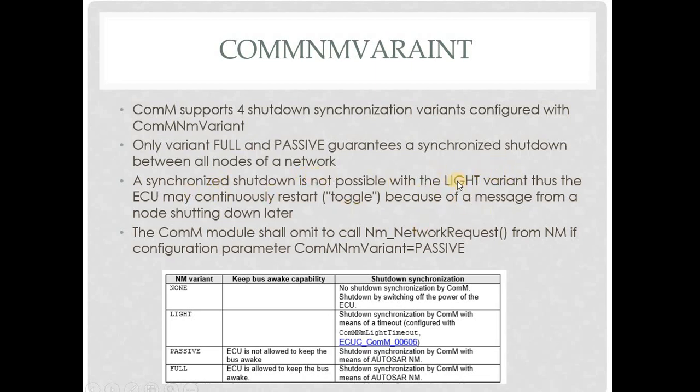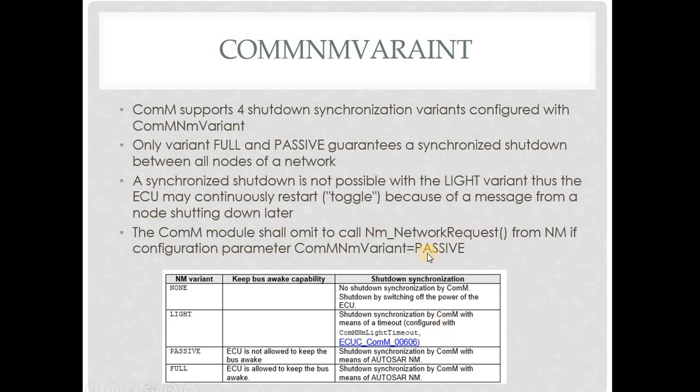As we saw already, if the CAN NM variant is light, shutdown will happen based on a timer. This timer can vary from one node to another, and synchronization of the timer is not really possible. So if the NM variant is light, the ECU can toggle, meaning continuously restart, because of a message reception from the node shutting down later. This is a disadvantage if CAN NM variant light is selected.